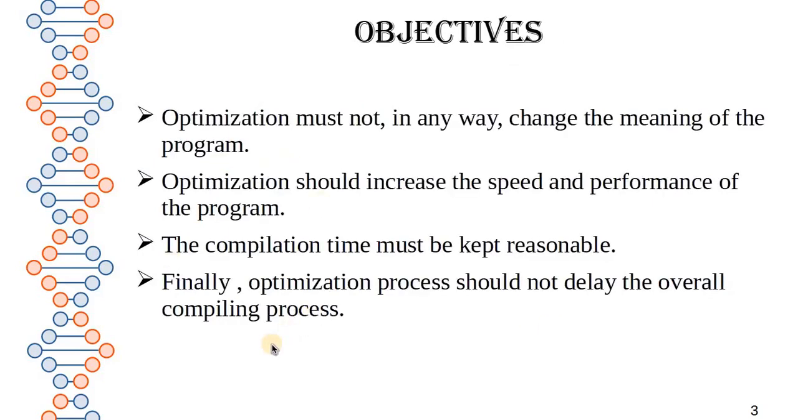Now, what are the objectives of optimization? Optimization must not change the meaning of the program. Also, it should increase the speed and performance of the program. The compilation time must be reasonable. Finally, the optimization process should not delay the overall compiling process in any way.